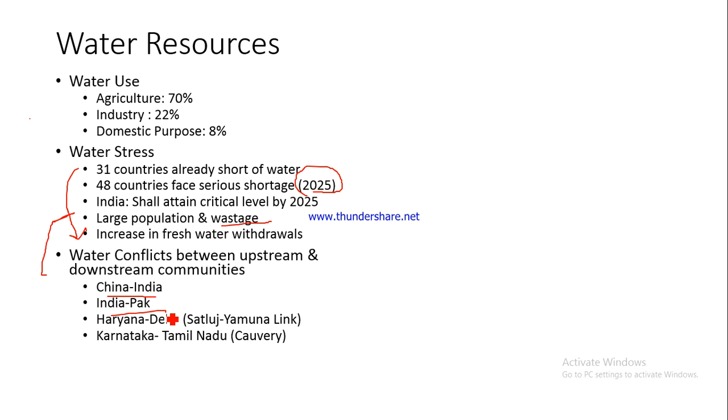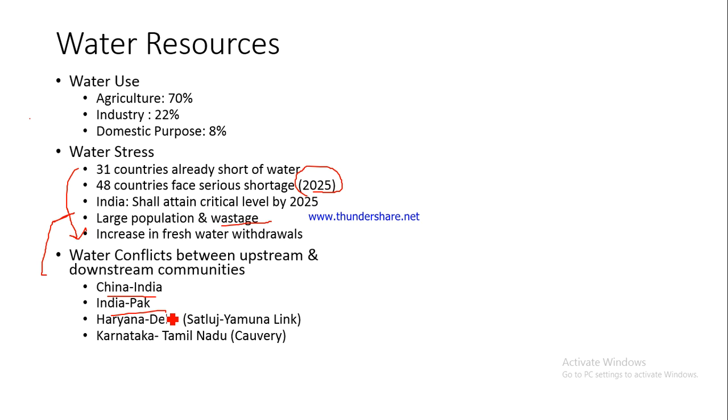Rivers like Ravi, Satluj, Vyas, all these rivers enter Pakistan from India. So basically Pakistan is the downstream and our country is the upstream country. And there have been conflicts regarding the amount of water that will be used by a particular country, regarding the various river projects and dams that can be built on a river or on a particular part of a river. So there are so many conflicts, so many issues between the upstream and the downstream countries.